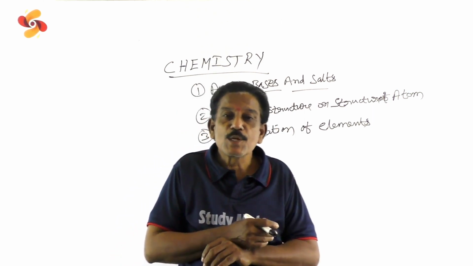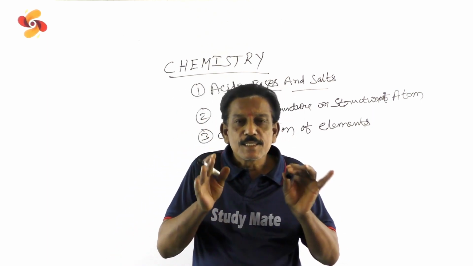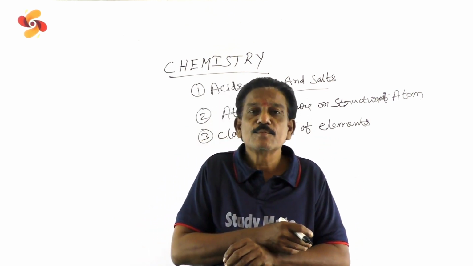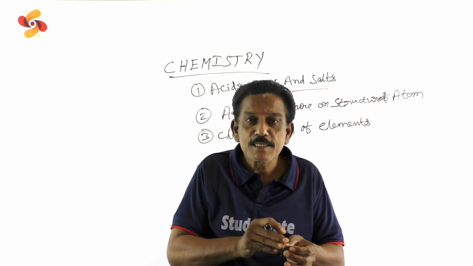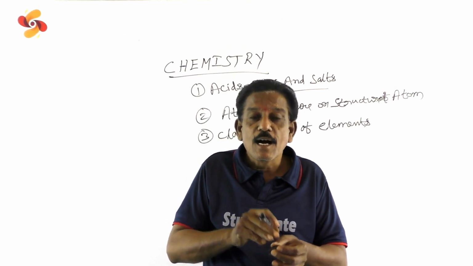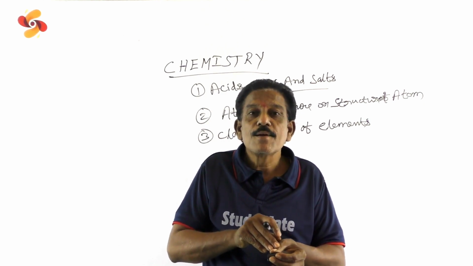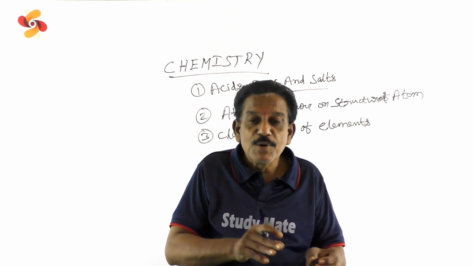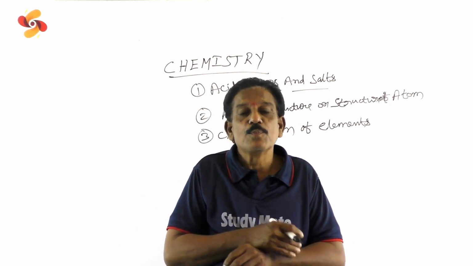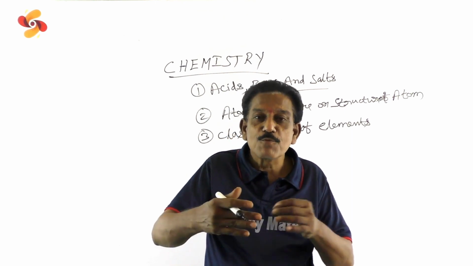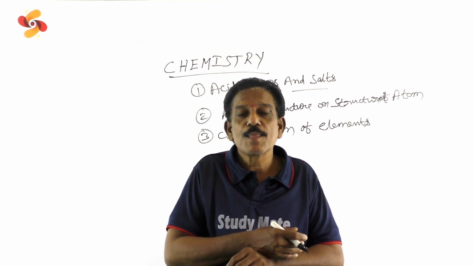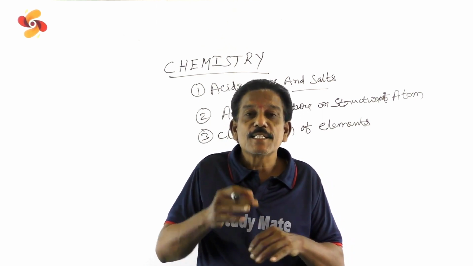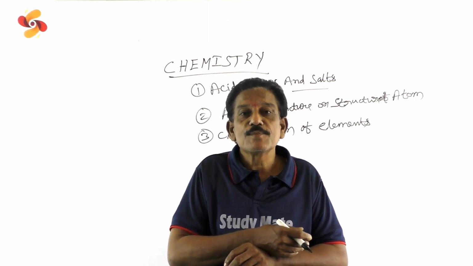Moseley's periodic classification of elements. This, and also how the properties of elements, that is atomic radius or atomic size, ionization energy, electronegativity, electropositive character differ in a period and a group. How these properties vary in a period and a group. And ionization energy, and what are the factors that favor ionization energy.